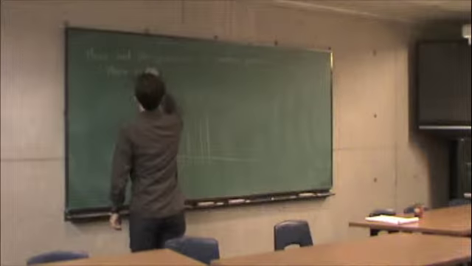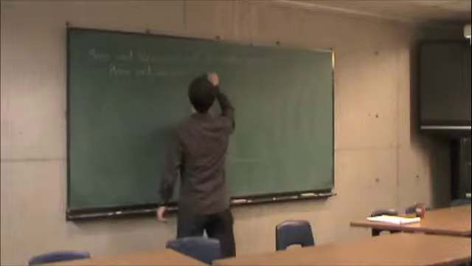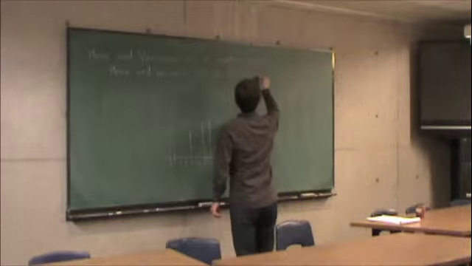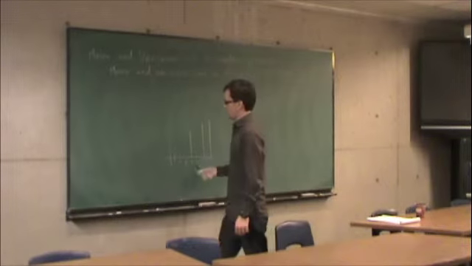Mean and variance can be functions of time. So let's take this example.